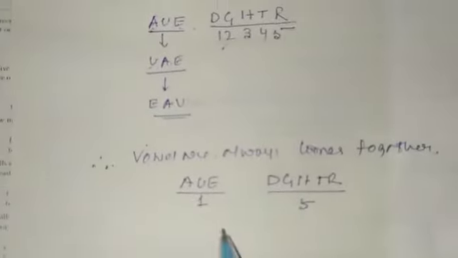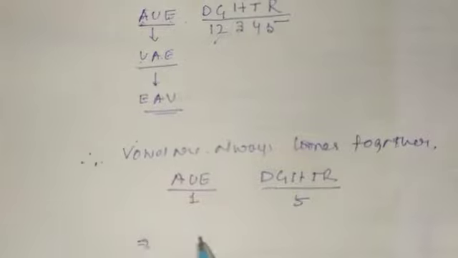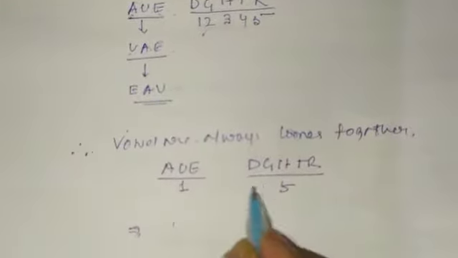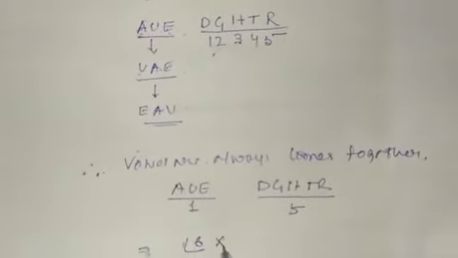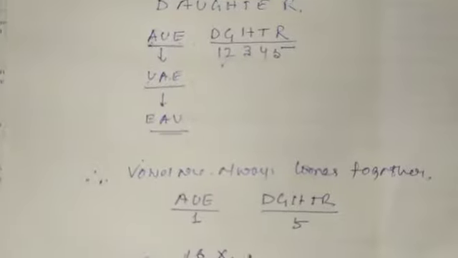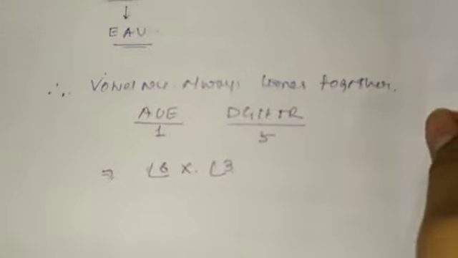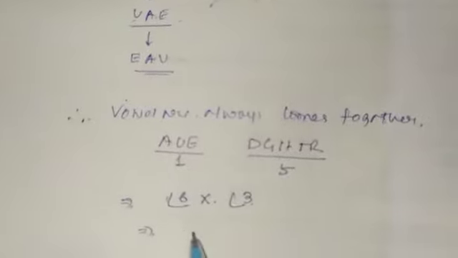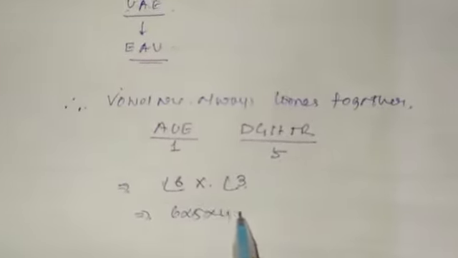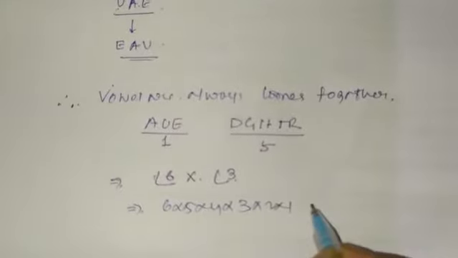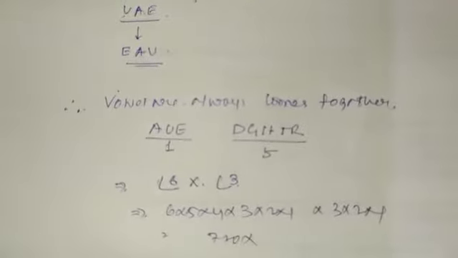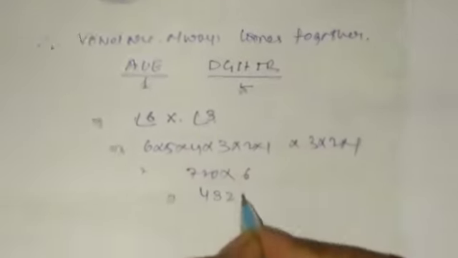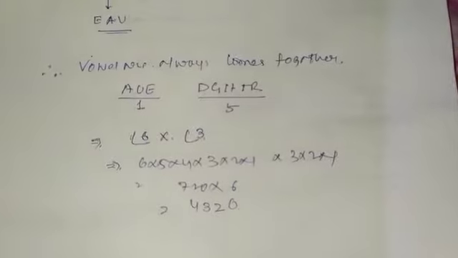So we can write that the total number of units is 5 plus 1, that is 6 factorial, into the vowels arranged in 3 ways, so 3 factorial. 6 factorial means 6 into 5 into 4 into 3 into 2 into 1, and 3 factorial means 3 into 2 into 1. This is 720 into 6. So the answer will be 4320.